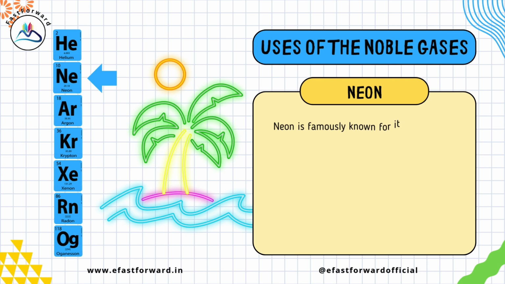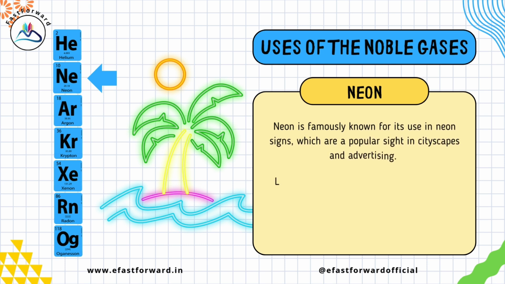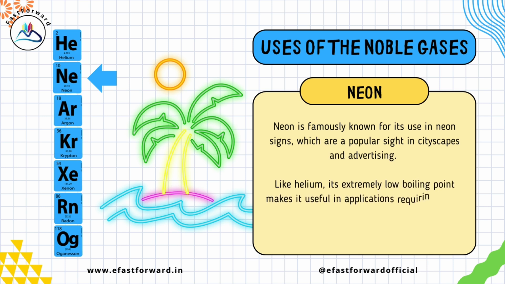Uses of the noble gases. Neon is famously known for its use in neon signs, which are a popular sight in cityscapes and advertising. Like helium, its extremely low boiling point makes it useful in applications requiring a very low temperature such as cryogenic refrigeration.